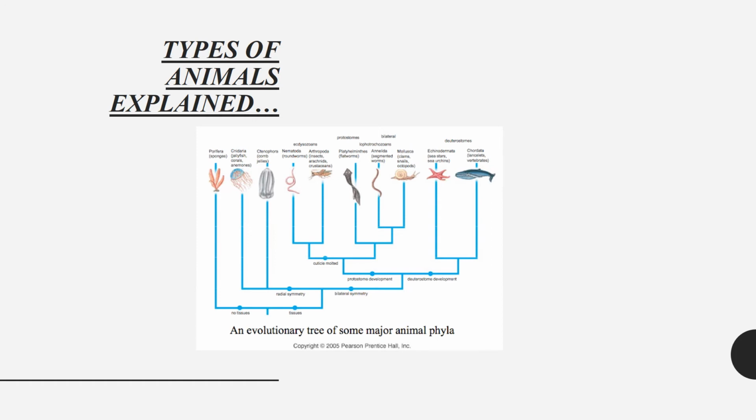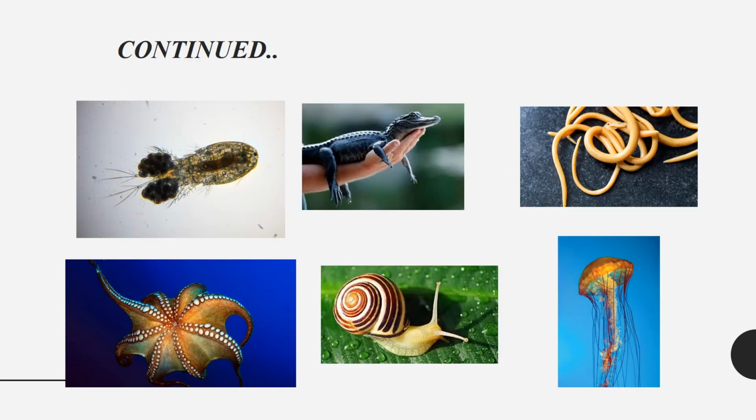We have discussed phylum Porifera, phylum Cnidaria, phylum Arthropoda, phylum Annelida, Mollusca, Echinoderms, etc. For example, earthworm, jellyfish, snail, etc.